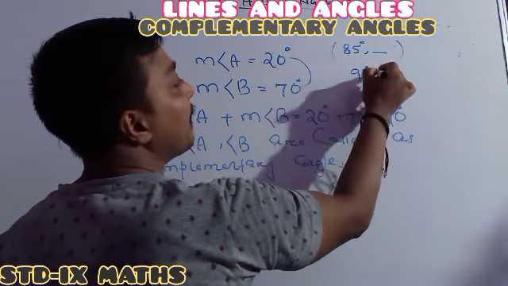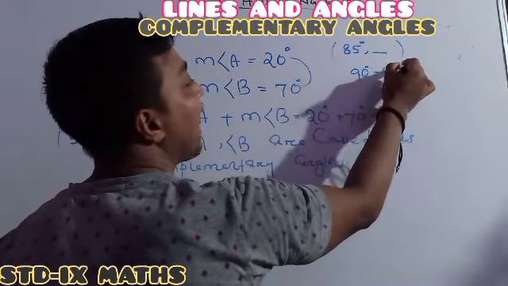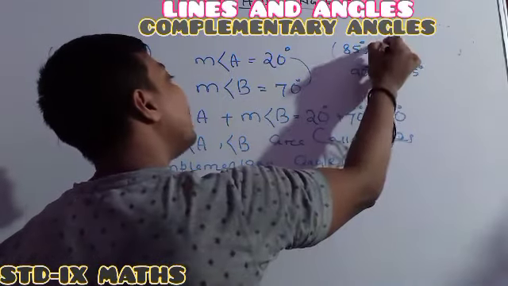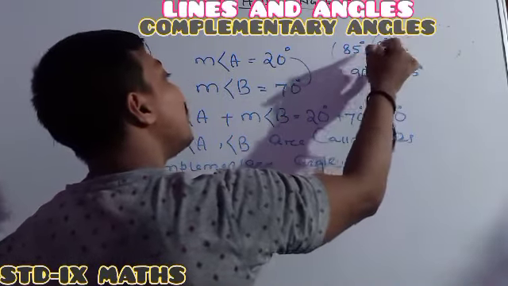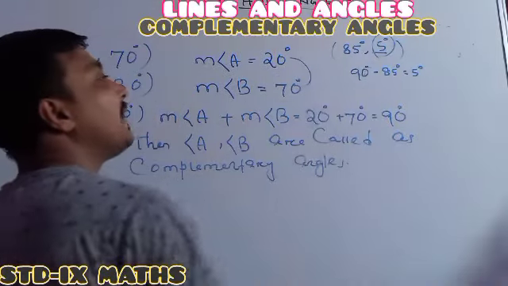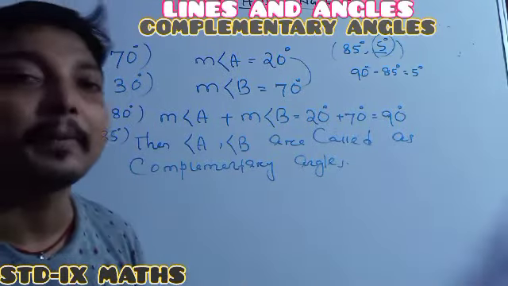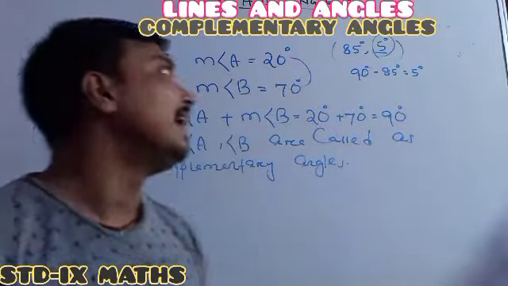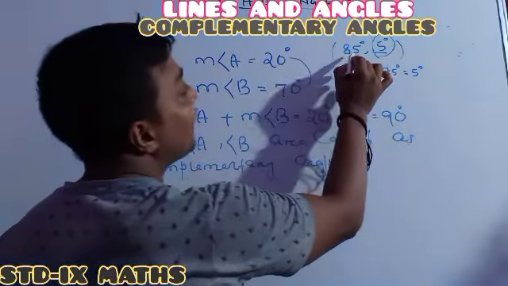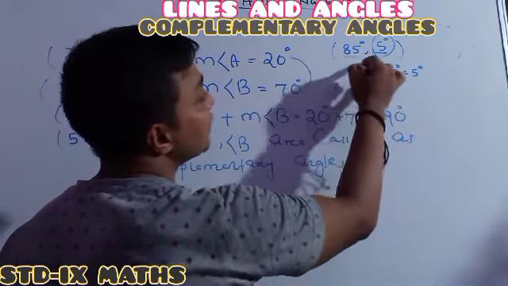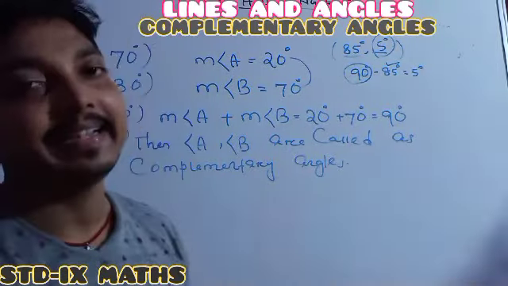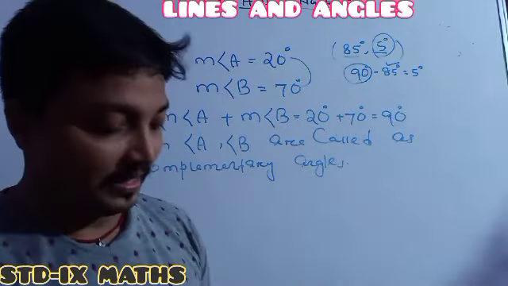90 degree minus 85 degree. How much are you getting? You are getting 5 degree. So 5 degree is the complement angle of 85, and 85 is the complement angle of 5. Remember, to find the complement angle of an angle, always subtract that angle from 90 degree. Perfectly got?